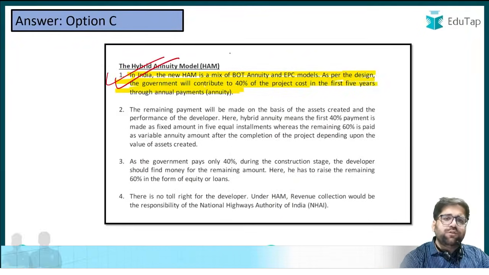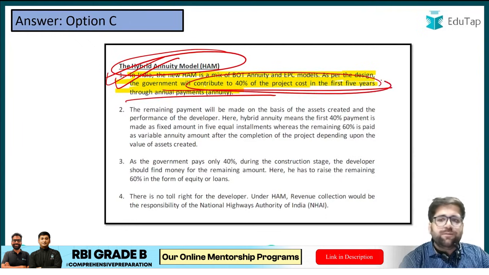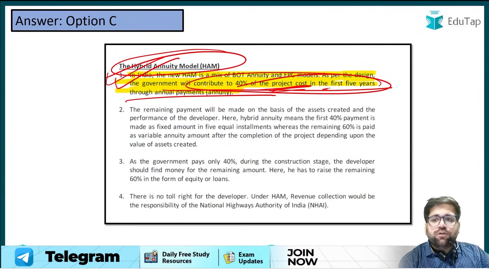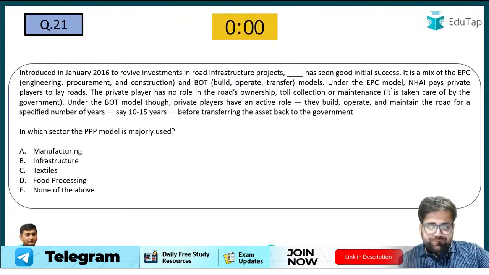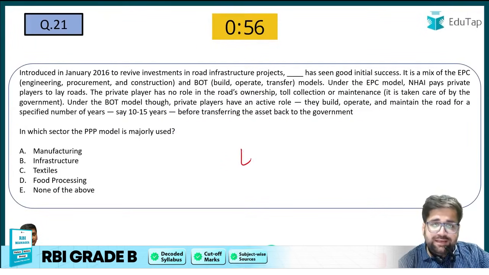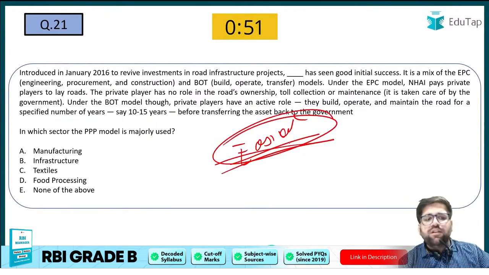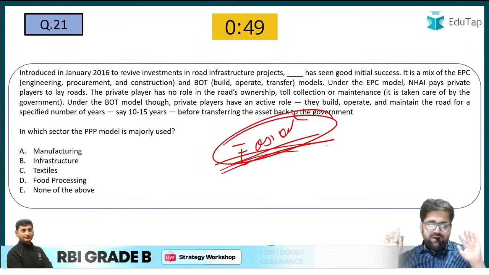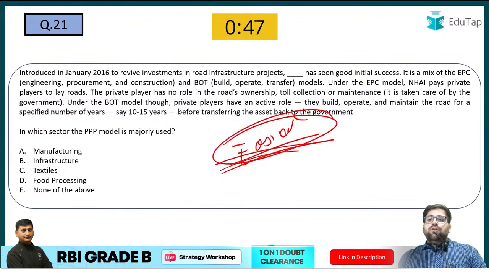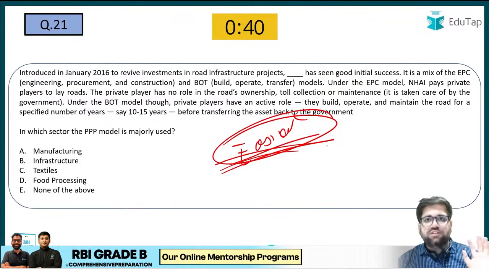Hybrid annuity model. If you understand this particular model, the same question, the same answer, you will see 40% of the project cost is paid under the first 5 years. Now let's come to question number 21. I would say this is the easiest question you will find under the PPP chapter, because all the PPP chapter, when it comes to the different finance chapter, you can sometimes get confused when it comes to the components, but if you are able to answer the question when it comes to the overall journal reading, this is an epitome of this particular question.